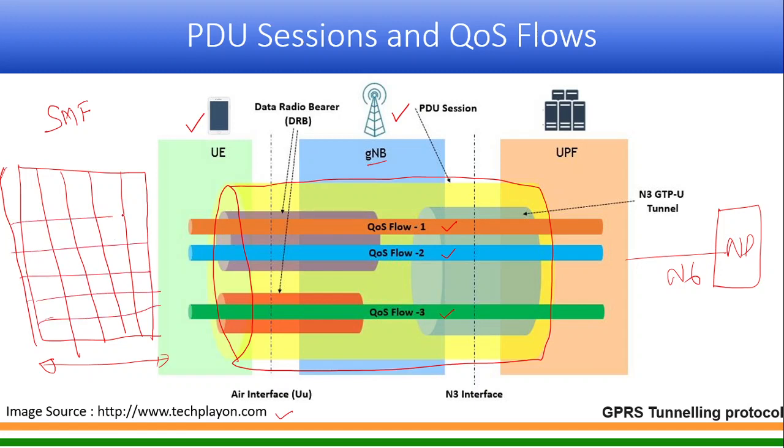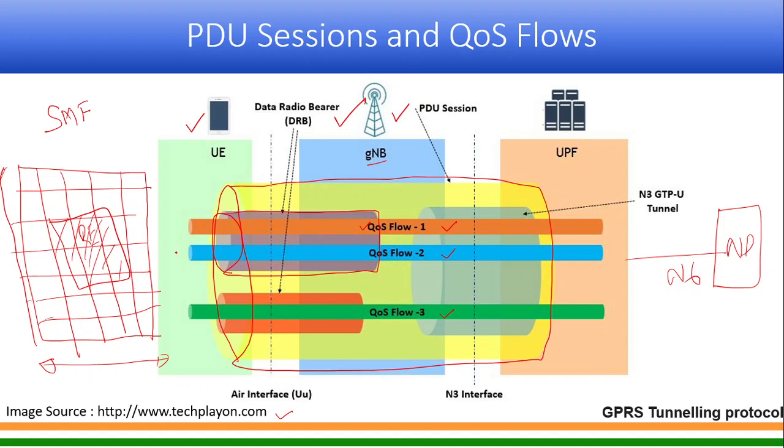So there is a resource grid for this, and out of this resource grid, every individual resource is called an RE. Certain resources will be allocated for a particular quality of service flow, and that set of resources is called a DRB. The blue color which you see here is the DRB, data radio bearer, the name is given here. So a data radio bearer is nothing but a set of some resources.